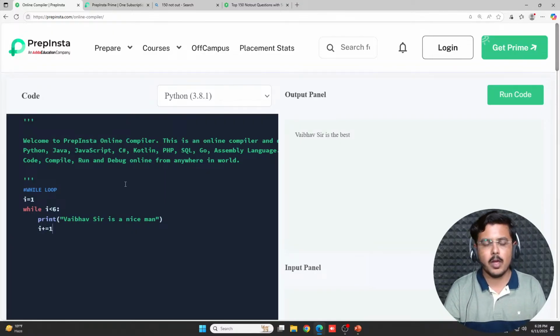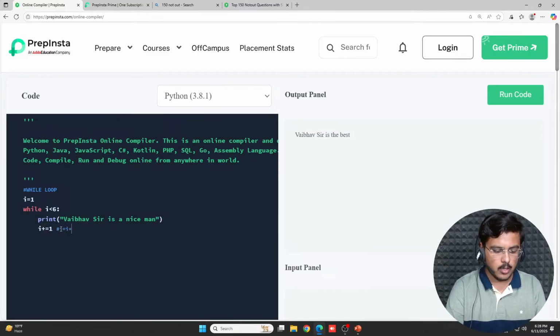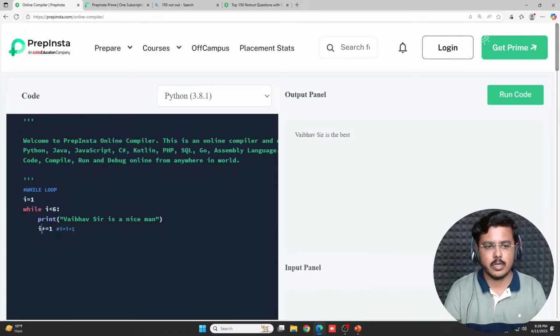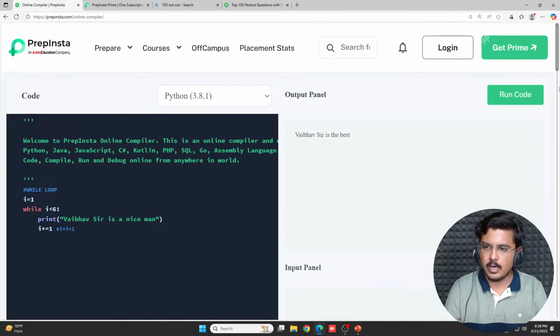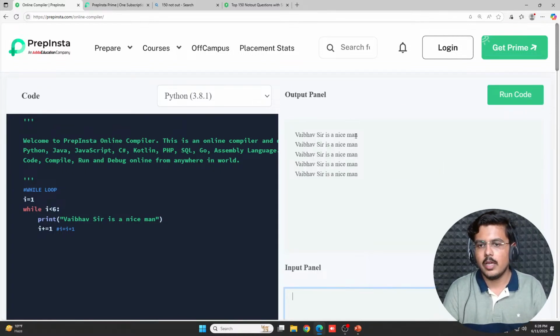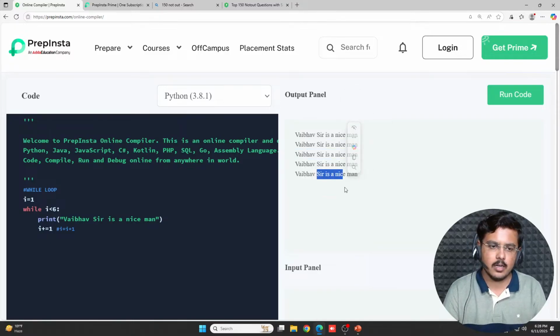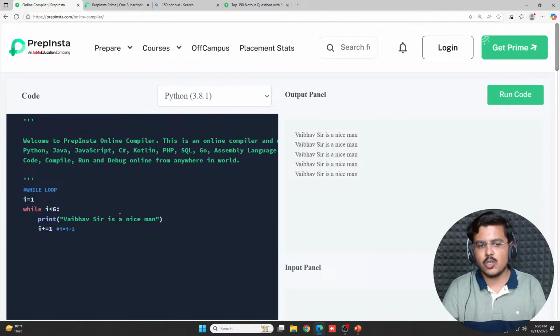For all those people who don't know what this plus equal to is doing, I'm telling this again. However, I have told it yesterday, so you should revise it. I plus 1, this is what it is executing. It would keep on incrementing the value of I. I has started from 1, it would go till 5. So 1, 2, 3, 4 and 5. Let's run the code and see how many times it tells me that I'm a nice man. See, it has told me 5 times. Vaibhav sir is a nice man, and then it stopped. So this is what a while loop does.